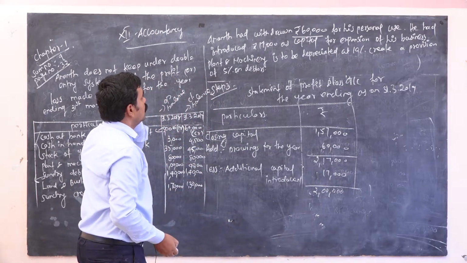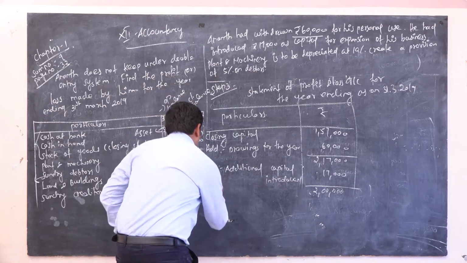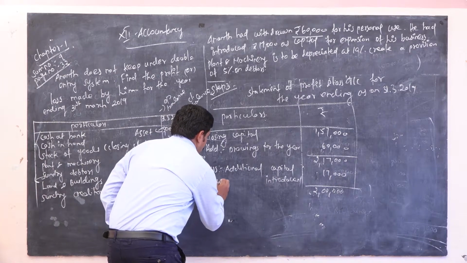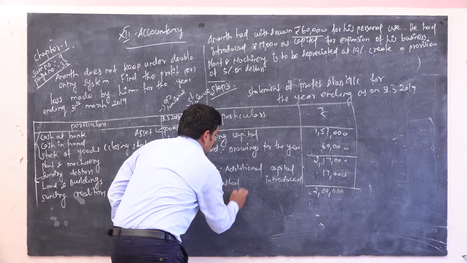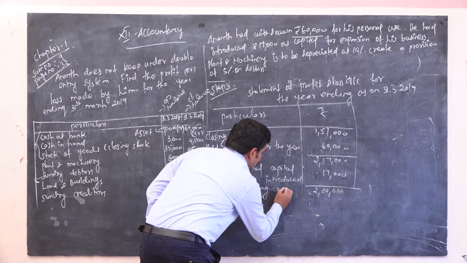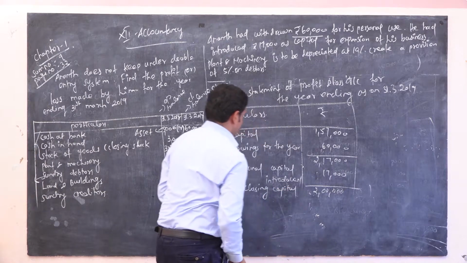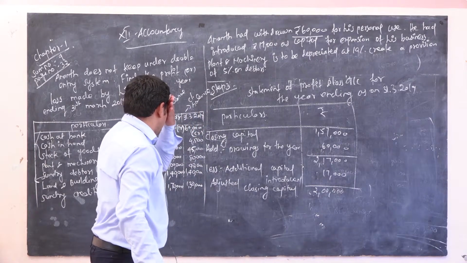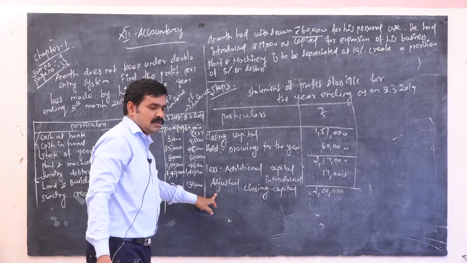Now this is called adjusted closing capital. So now you have to separate from this adjusted closing capital.